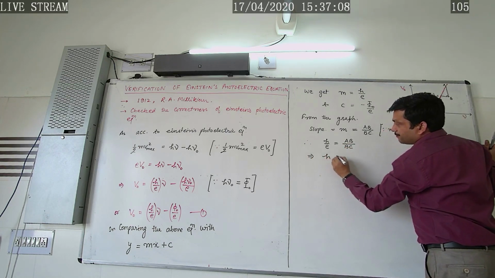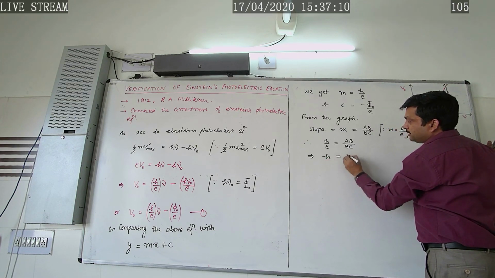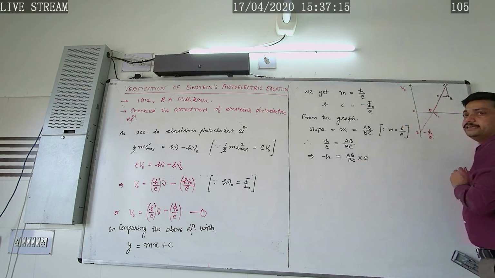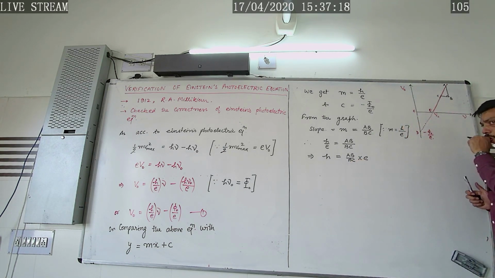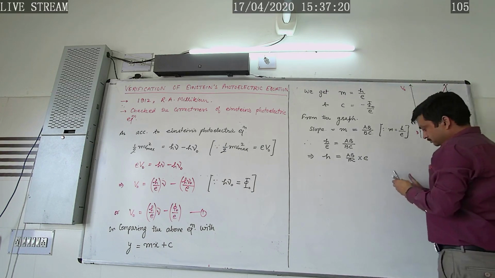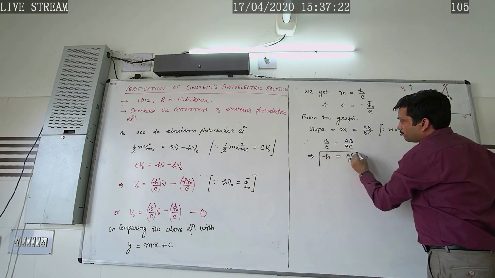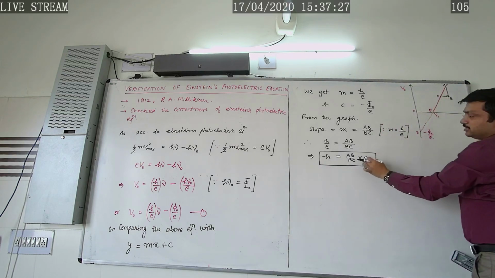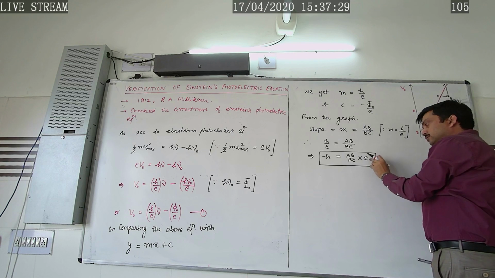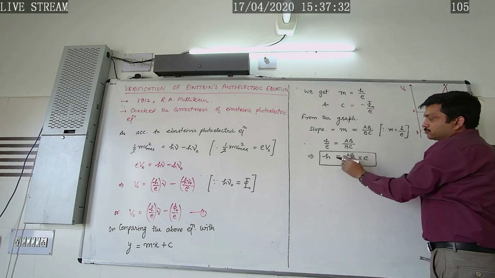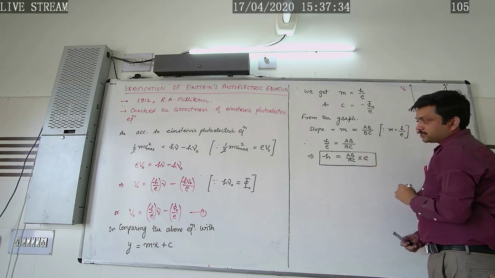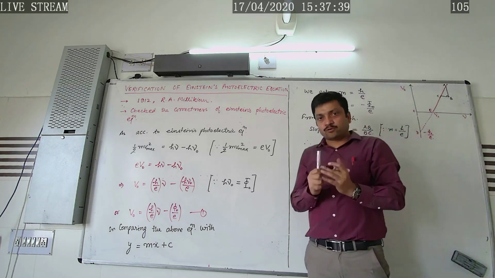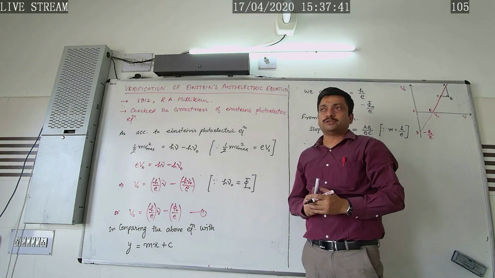It implies the value of Planck's constant must be equal to AB over BC multiplied by E. That is, while calculating the slope of this graph and multiplying by E, that is the charge of the electron, we got the value of Planck's constant, and this value found was very close in agreement with the actual value of Planck's constant.